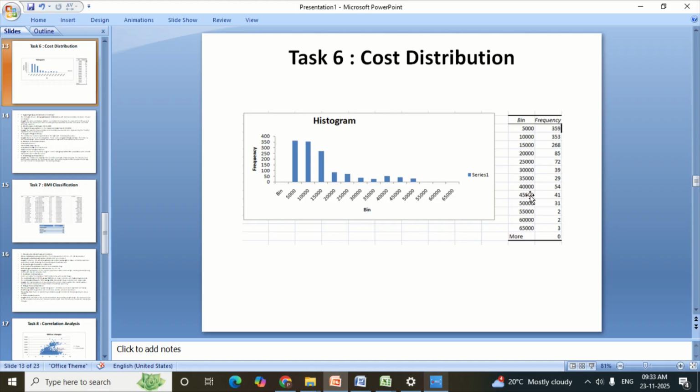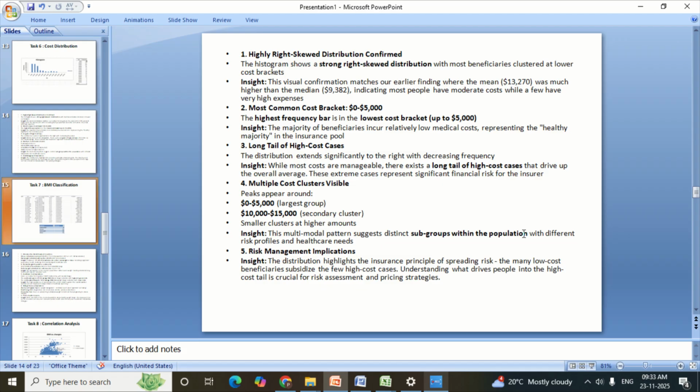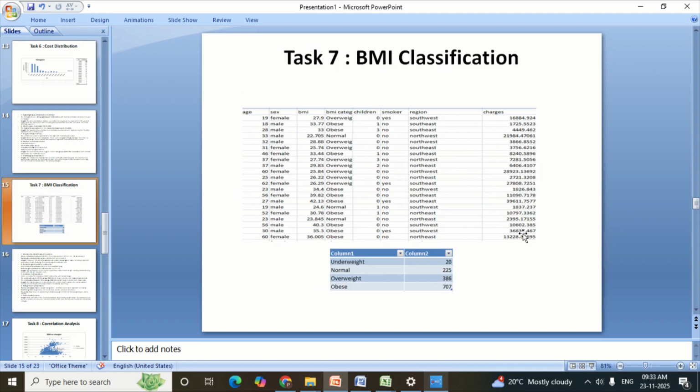The cost chart shows most people cluster at the lower end, with a long tail of a very few higher cost cases. So the key insight is that weight is a widespread healthcare issue in the group, and that long tail of higher cost represents our biggest financial risk.